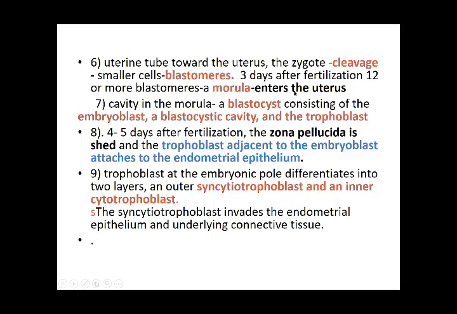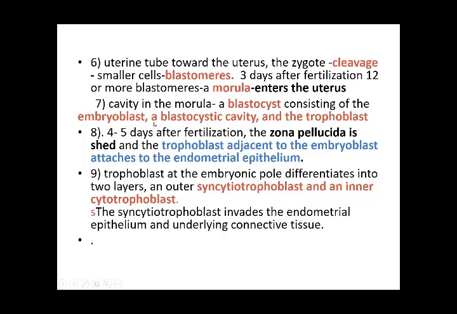That means from passing along the fallopian tube and entering the uterine cavity, they have reached this stage of cleavage where the cells are 12 to 16 in number, and they enter the uterus. At this stage it is called the morula. Fluid starts to appear in the cavity of these cells, and the blastocyst is produced. First it is the blastocele, and then the proper blastocyst forms, dividing the morula into two cell groups: on one side the embryoblast, the inner cell mass, with a blastocystic cavity, and the cells lining the outside are called the trophoblast.